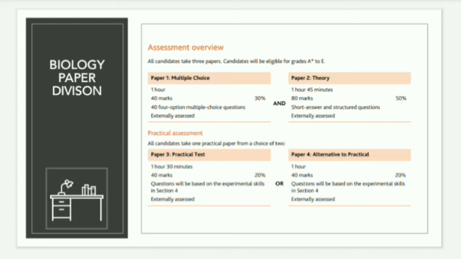Paper number 4, which was previously also called paper 6 and is now changed to paper number 4, is the ATP paper, in which you will not have to perform the practicals, but rather you will have to write them. Unlike the practical test or paper number 3, in which you have to perform the practicals, you will not be giving the practical test. So you will appear in ATP, and the questions in the ATP will be related to practicals, but you will have to write the answer rather than perform it in the lab. I hope that you are clear.